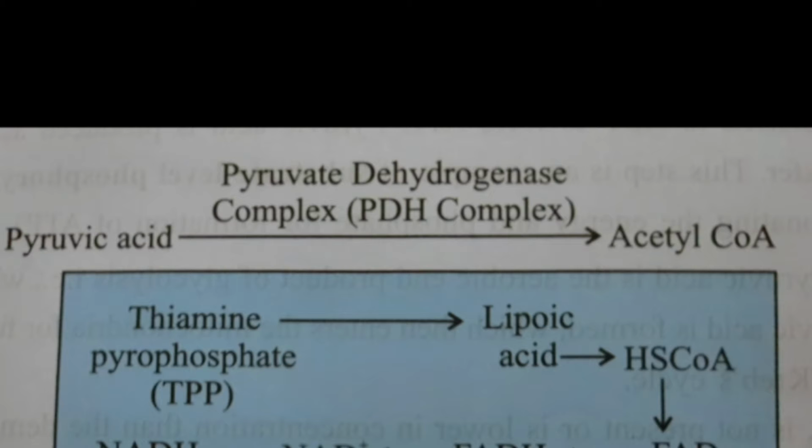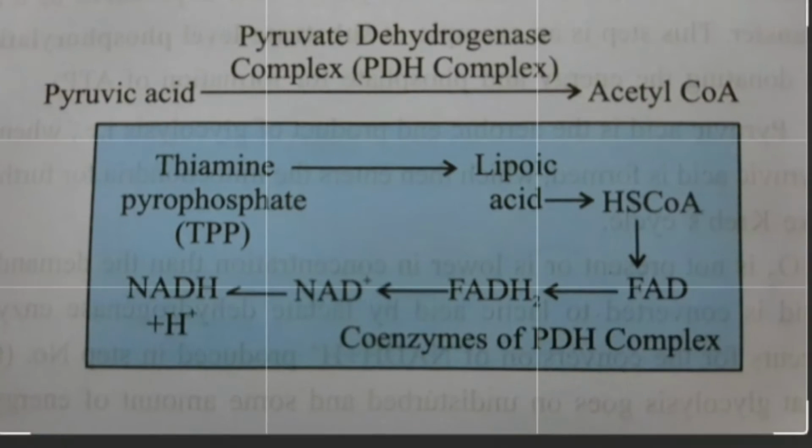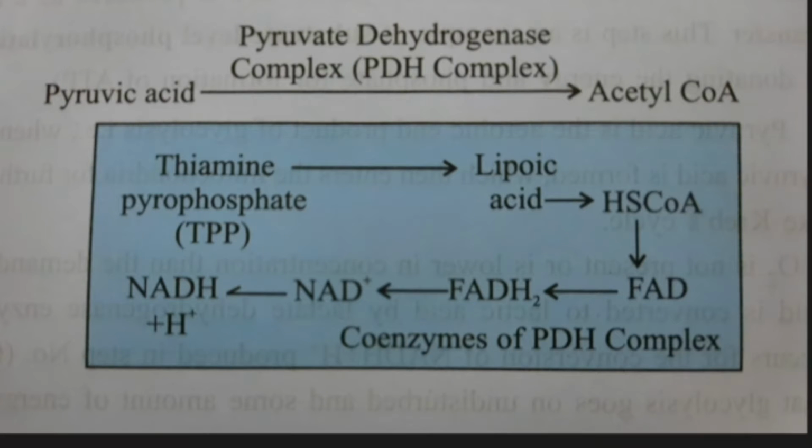Here you can see that pyruvic acid produces acetyl-CoA with the help of the pyruvate dehydrogenase enzyme. Then thiamine pyrophosphate and lipoic acid act with the help of enzymes and coenzymes, producing HS-CoA. Then FAD, FADH2, NAD and NADH plus H plus are finally produced with the help of the coenzymes of the PDH complex. PDH complex means pyruvate dehydrogenase complex.